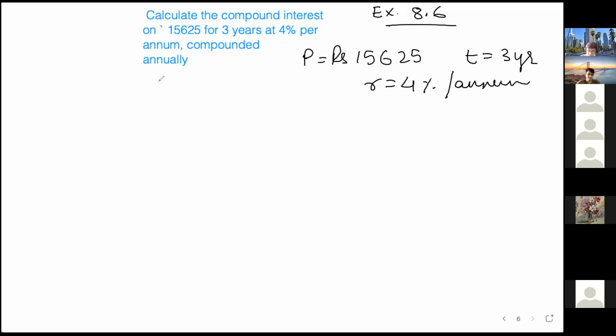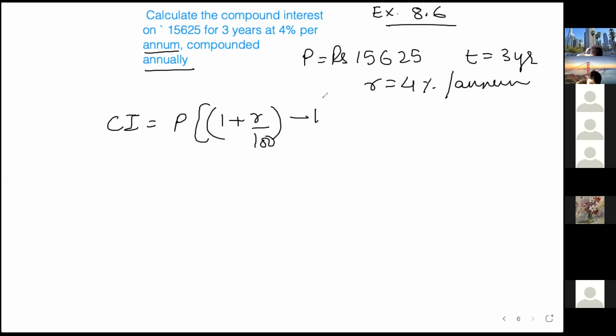तो per annum is okay. Compounded annually है, per annum है. तो simple formula you have to apply. Compound interest is equal to P into 1 plus R by 100 raised to n minus 1. This is the formula. Okay. Amount minus P को सीधा इस पे डाल दिया. कैलकुलेशन रहेगा इसमें.